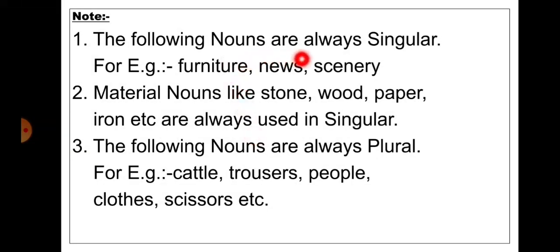Note, the following nouns are always singular. For example, furniture, news, scenery. Material nouns like stone, wood, paper, iron, etc. are always used in singular. The following nouns are always plural. For example, cattle, trousers, people, clothes, scissors.